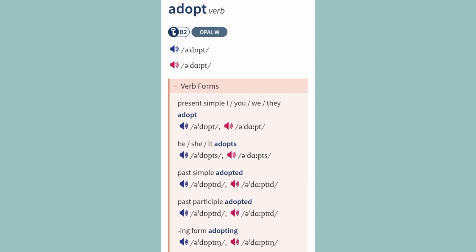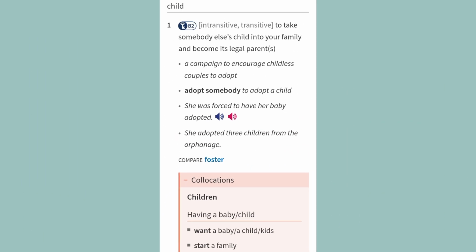Adopt. Verb. Verb forms. Present simple: I, you, we, they adopt. He, she, it adopts. Past simple: adopted. Past participle: adopted. ing form: adopting. Child. 1. Intransitive, transitive: to take somebody else's child into your family and become its legal parent, parents.